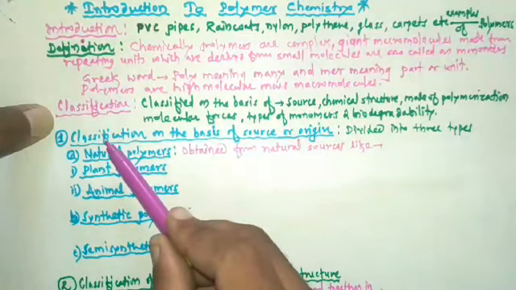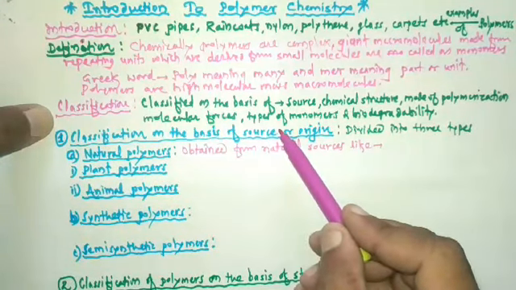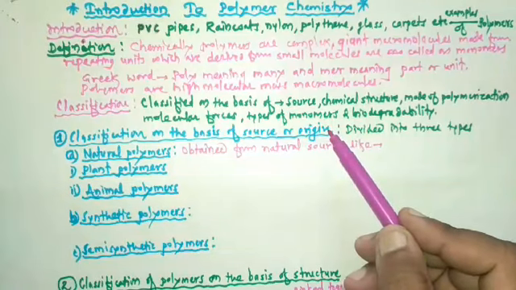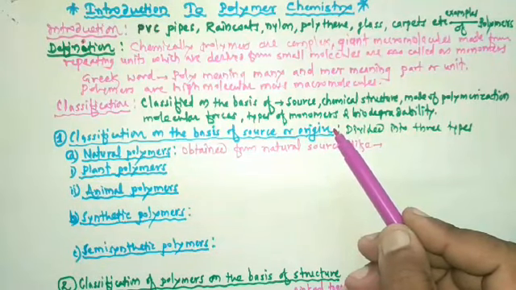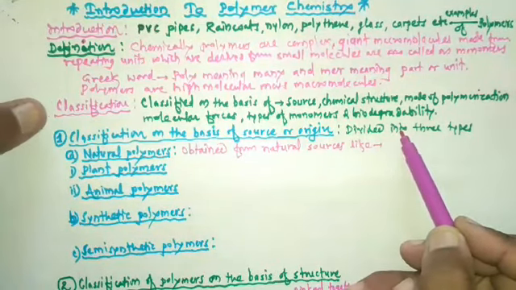The first classification which we are going to study is classification on the basis of structure or origin. On this basis, polymers are divided into three types.